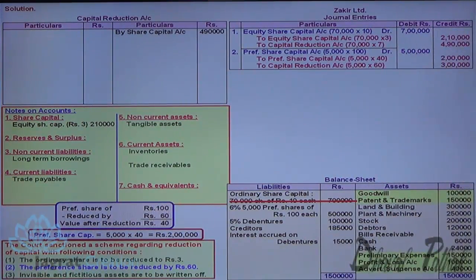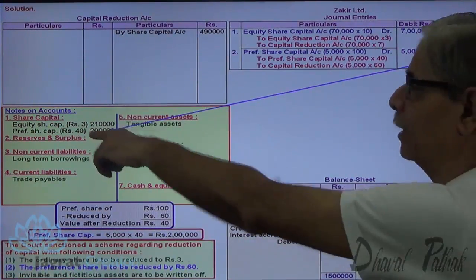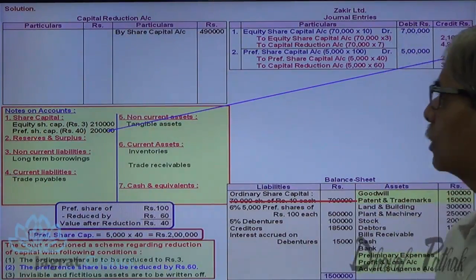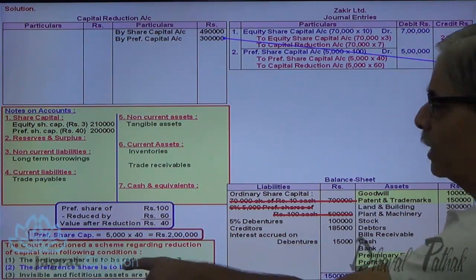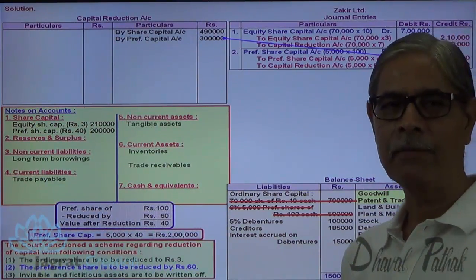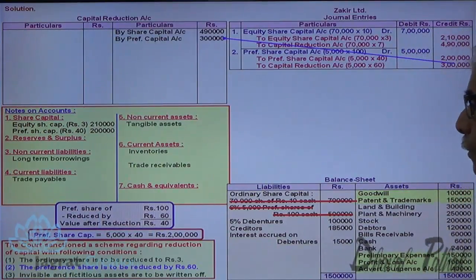That's the narration. Now this preference share capital will appear in the share capital title in notes on accounts. The capital reduction account is credited with 3 lakhs. This is how the second piece of information is taken care of. Now I proceed to the next.